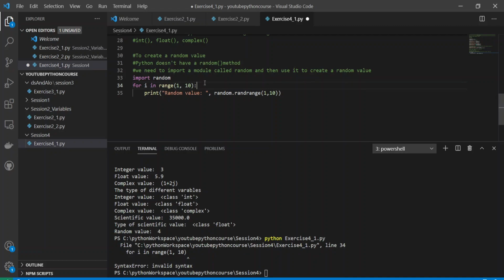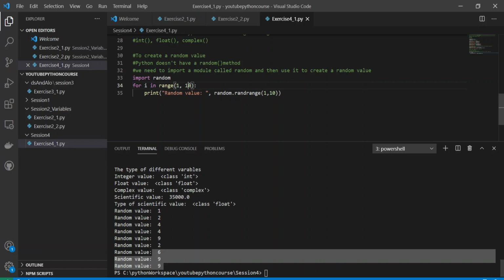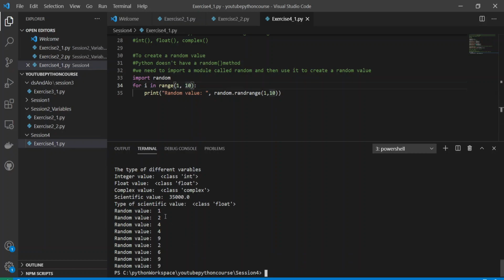Okay, this was correct. See, this is the way we are creating random values. First one is 1 to 10, 9 times it is creating 1 to 10: 1, 2, 3, 4, 5, 6, 7, 8, 9. So it's creating a random value each and every time. That is the way we can loop it, but let's avoid it right now. So this is the way we can create a random value.